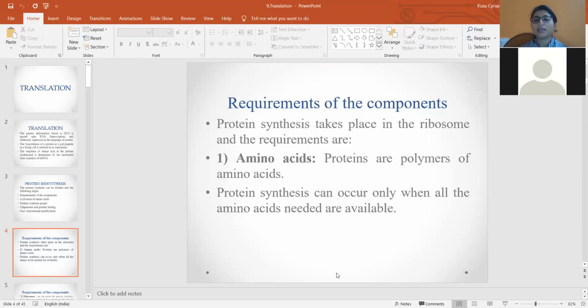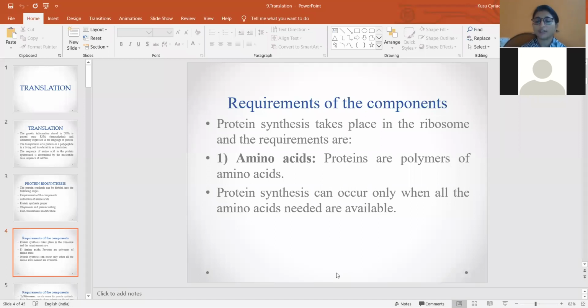The polypeptide chain is made up of amino acids. So proteins are the polymers of amino acids. Different amino acids are joined together to make the protein. The protein synthesis will take place only if all the essential amino acids are available. Any kind of deficiency of the amino acids will definitely affect the protein synthesis, so all the required amino acids must be present for the protein to get synthesized.